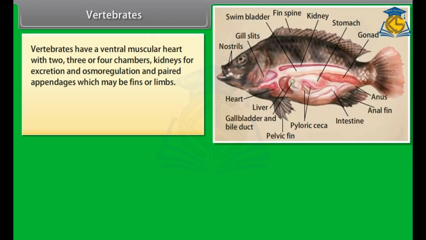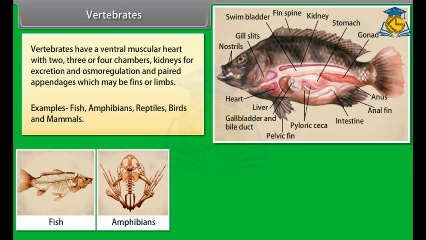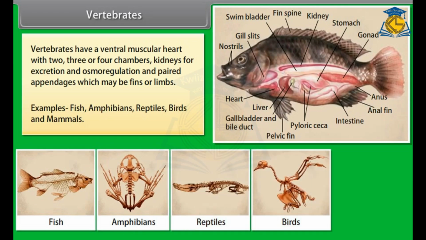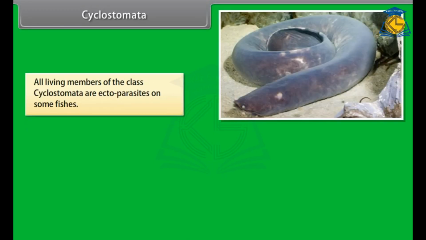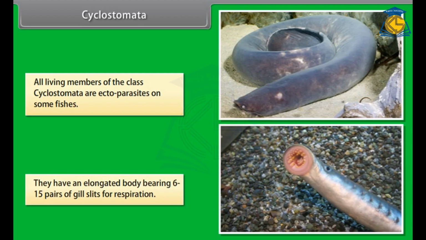Vertebrates have a ventral muscular heart with 2, 3 or 4 chambers, kidneys for excretion and osmoregulation, and paired appendages which may be fins or limbs. Examples: fish, amphibians, reptiles, birds and mammals. Cyclostomata. All living members of the class Cyclostomata are ectoparasites on some fishes. They have an elongated body bearing 6 to 15 pairs of gill slits for respiration.